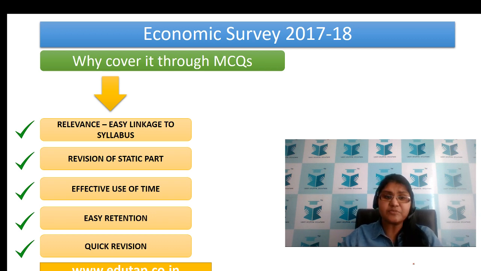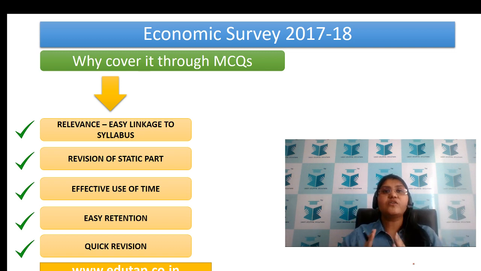That is done through MCQs. See, even if you are reading a summary, you are again going to come back and solve MCQs which are framed from that particular summary. Now, while answering those MCQs, there might be times when you're not able to solve the questions because you would not be able to retain that much information. So why not just directly start from MCQs, right?